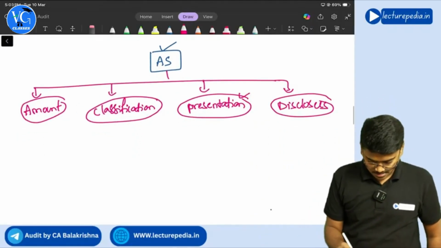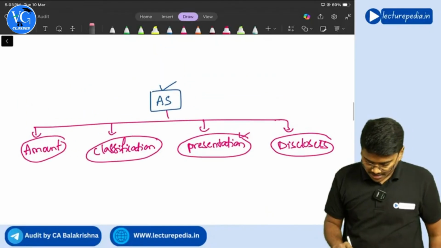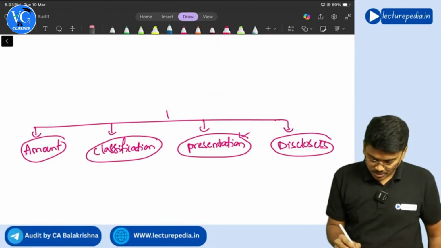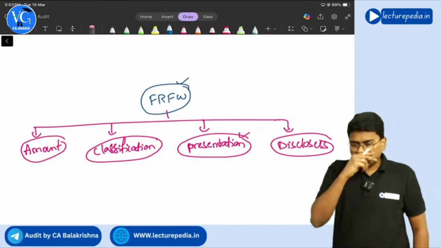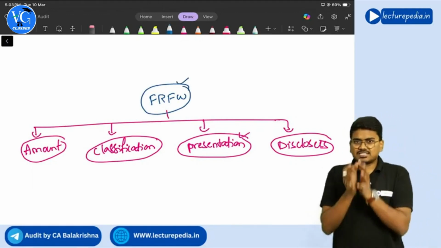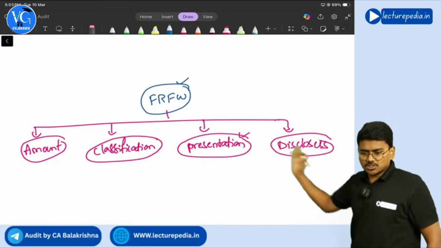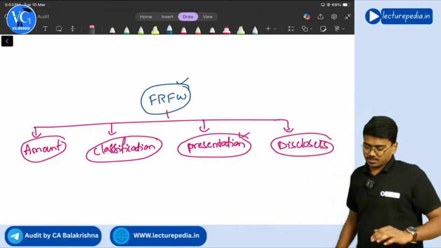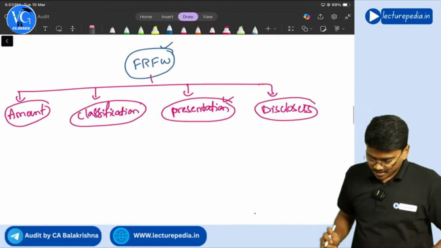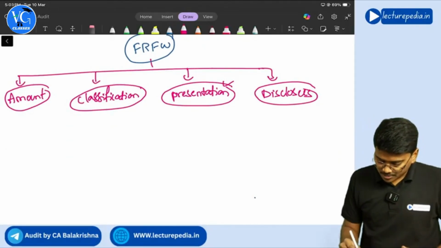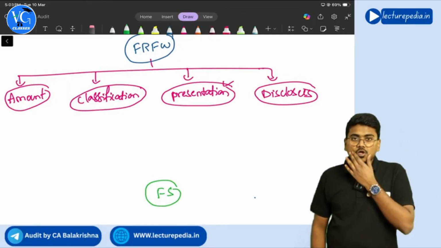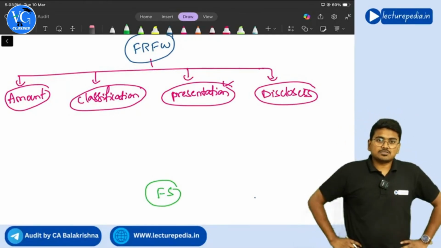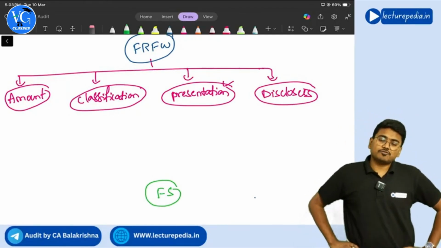Yes, sir. Now let me change this from accounting standard to financial reporting framework. The financial reporting framework is telling the management to follow these rules for preparation of financial statements. Now, while preparing the financial statements, the management says, why should we follow your rules?